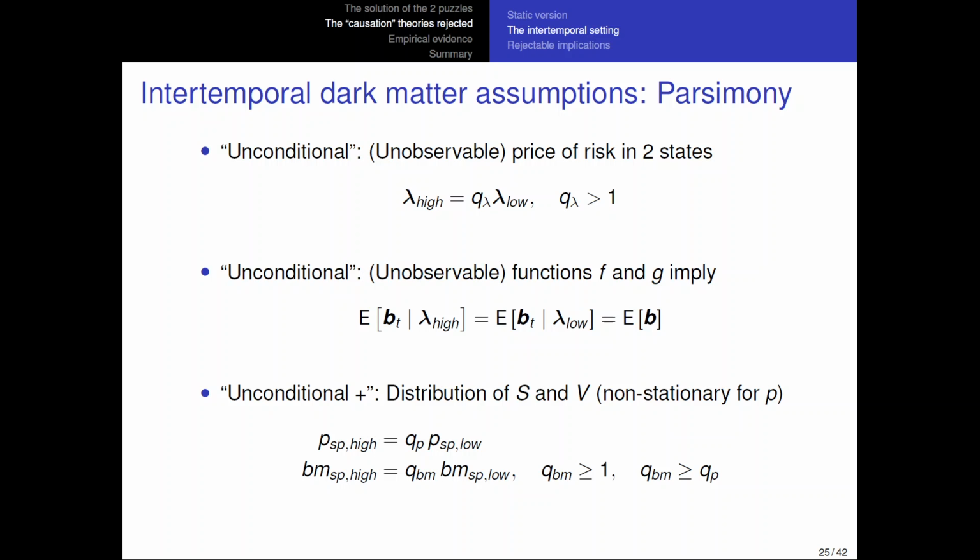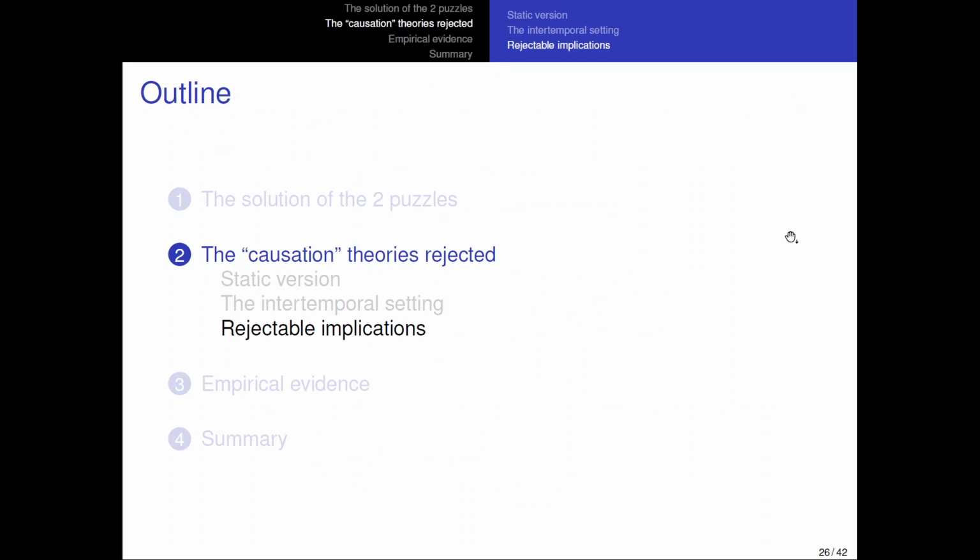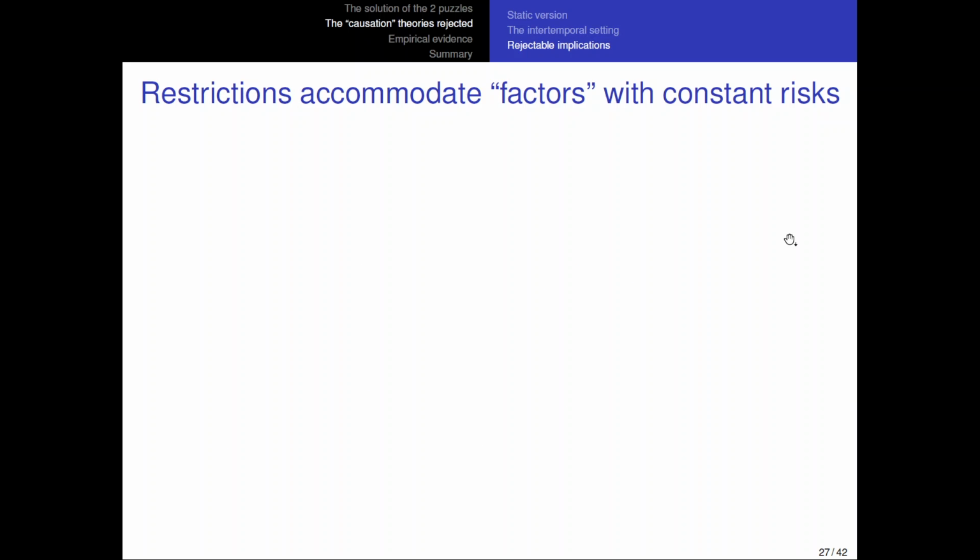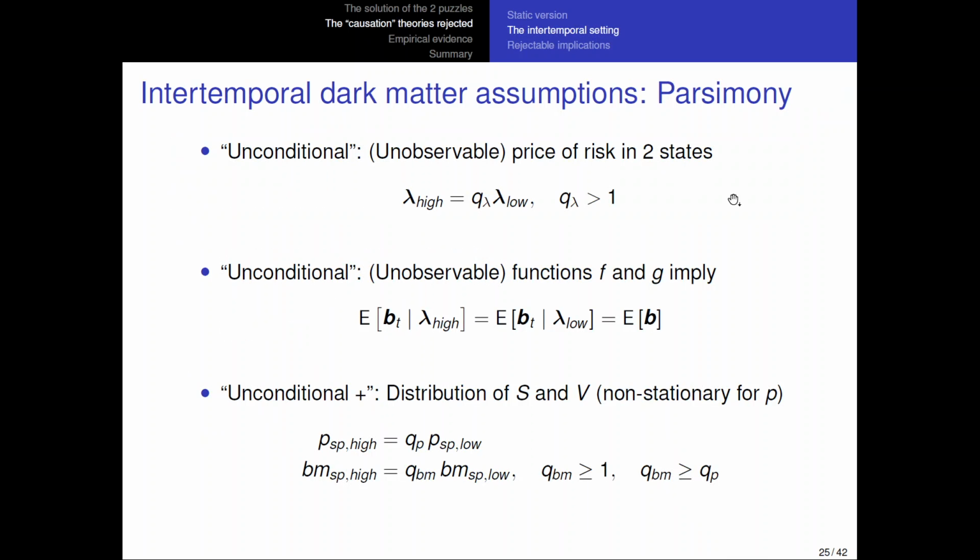All right. So now that I have these parsimonious assumptions here, and extended parsimonious assumptions here, now I can get the rejectable implications from the theory. Because now it's very easy, right? Now what I basically have is that in high price of risk states, whoever is riskier is going to continue to be riskier by the same amount, and the price of risk increases, so the premium is going to increase.